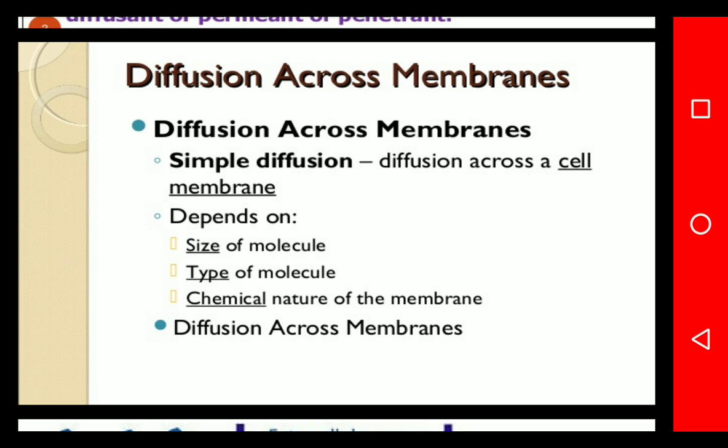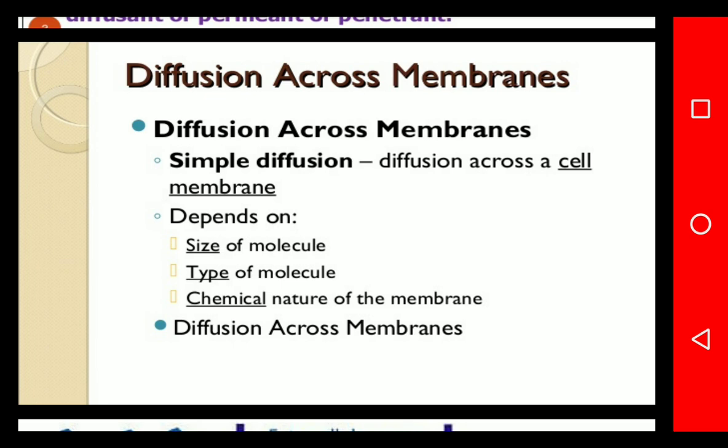Then the type of molecule, whether it is solid, liquid or semi-solid, is also an important factor in the diffusion process. Then the chemical nature of the molecule, that is, whether it is a protein, carbohydrate, lipid or fat, and all other factors are also responsible for, or depend on, the simple diffusion process.